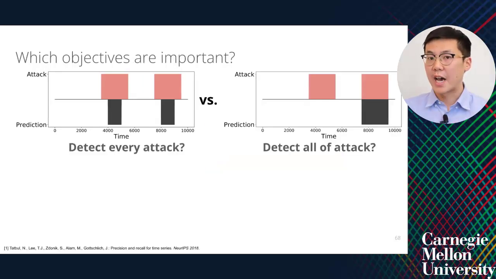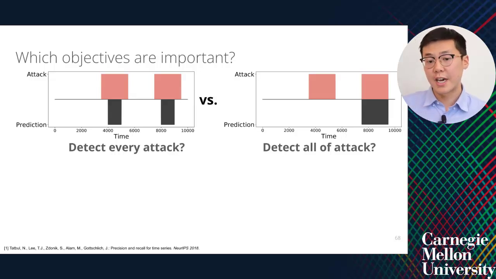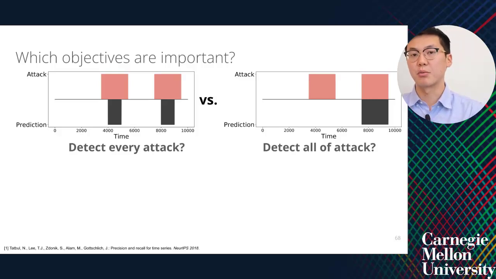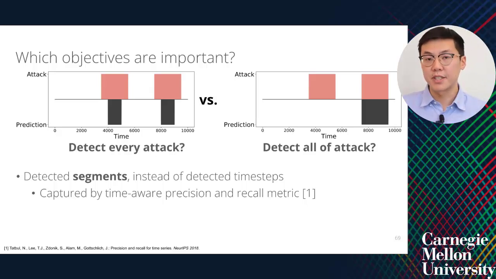The point F1 doesn't capture segment-based objectives effectively. So what other objectives might be important in a time series anomaly detection setting? Is it more important to detect every attack, as shown by the example on the left? Or is it more important to detect all of a single attack, as shown by the example on the right? When considering this trade-off, detected segments as opposed to detected time steps, we use the time-aware precision and recall metric. This is a metric proposed in prior work, but not yet applied to ICS themselves.